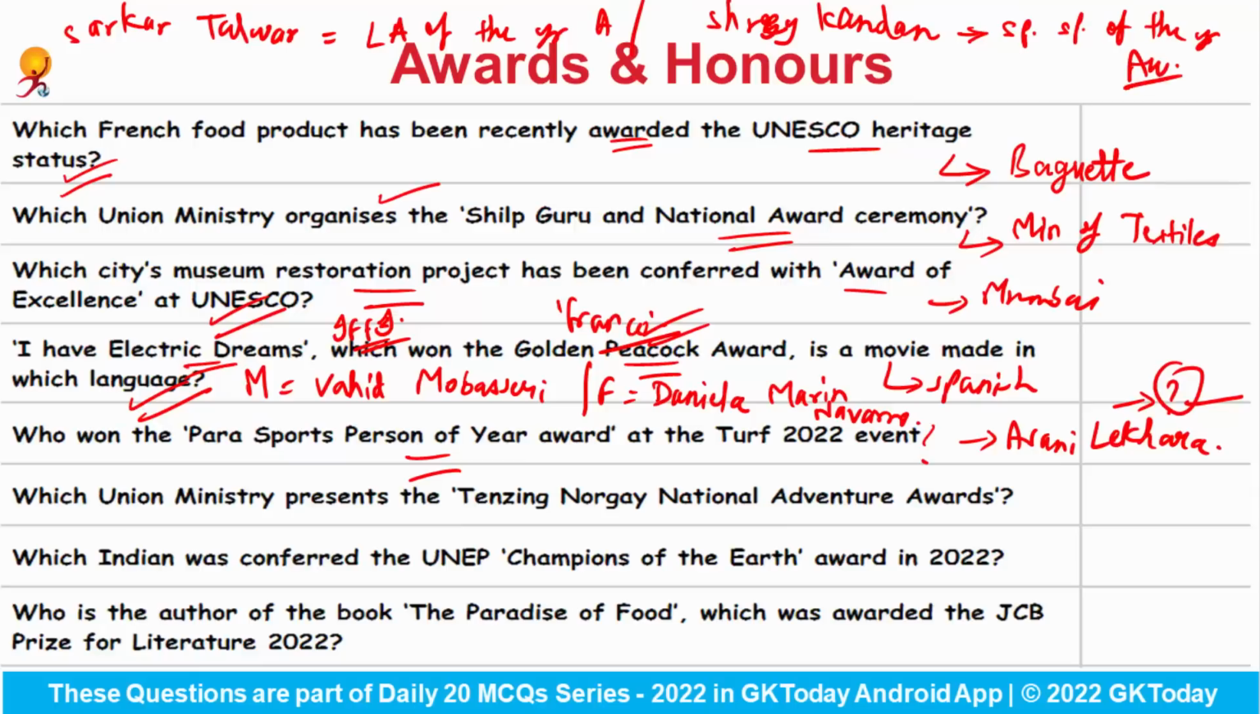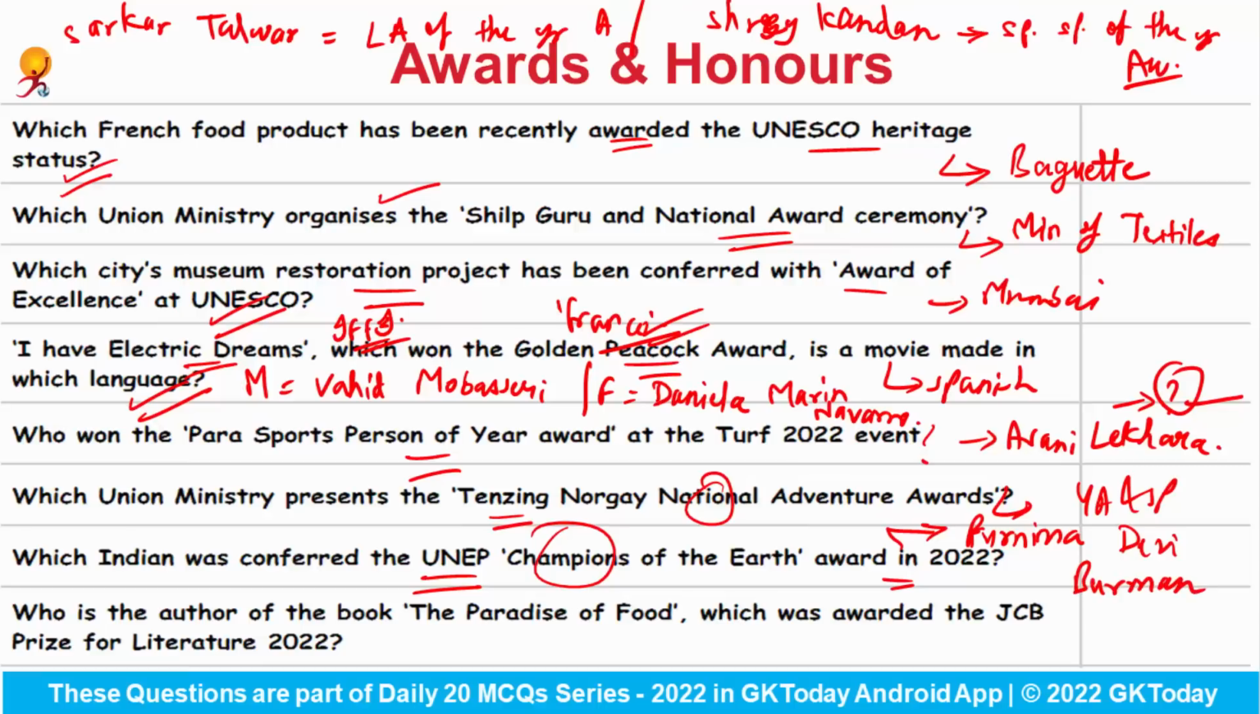Okay. Which union ministry presents the Tenzing Norgay National Adventure Award? Answer would be Ministry of Youth Affairs and Sports. Which Indian was conferred the United Nations Environment Programme Champions of the Earth Award in 2022? This award was given to Purnima Devi Burman.